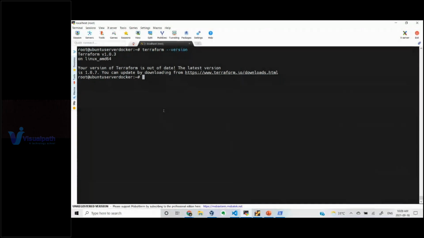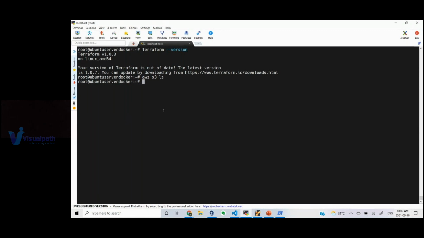Generally, sometimes we have to run some AWS commands, let's say the aws s3 ls command. This command is interacting with my AWS account. It is trying to pull my S3 buckets if I have any. Right now I don't have any S3 bucket, so it gives an empty result.